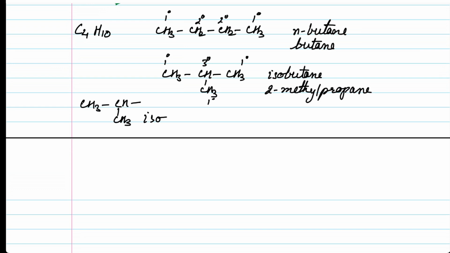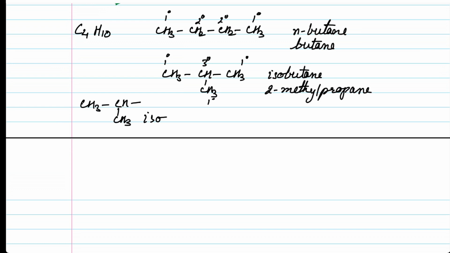Of course, they have the same number and kind of atoms, so these are isomers of each other. The isomers which differ from each other in the linking of atoms are termed structural or constitutional isomers. So n-butane and isobutane are structural isomers of each other.